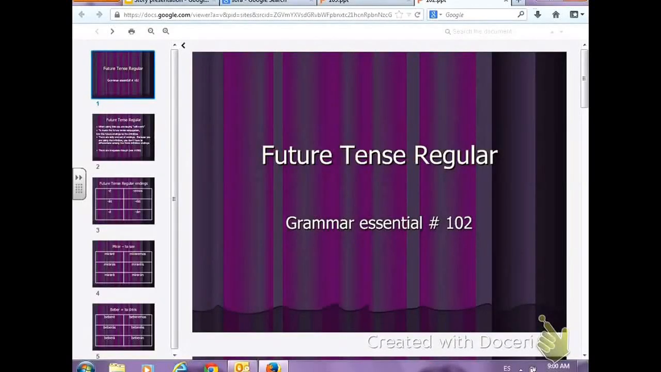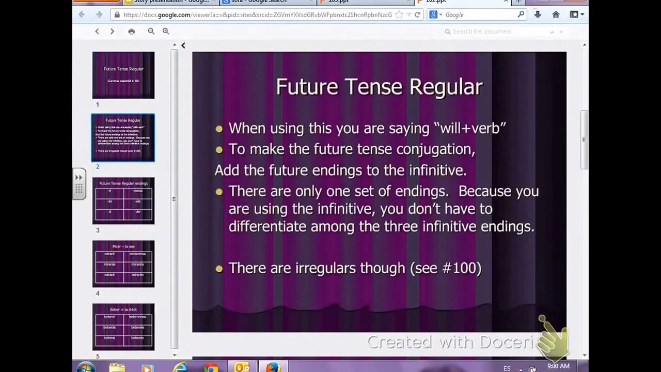Okay, today we're talking about future tense. Now, you remember that there are two future tenses. There's the cheapo way, and then there's the formal future tense. So when we use the future tense, we're saying will plus the verb. We're just doing it all in one verb.